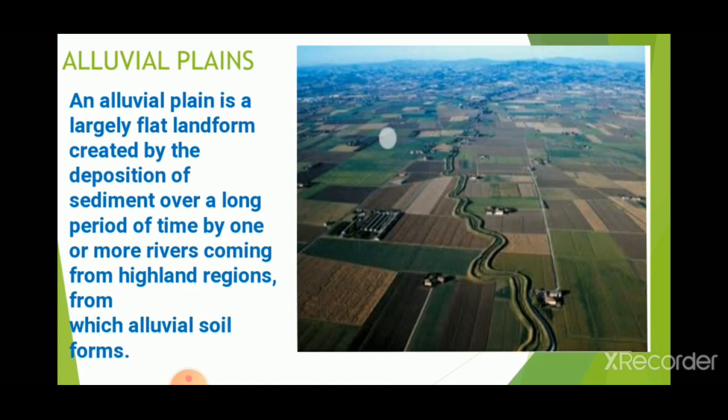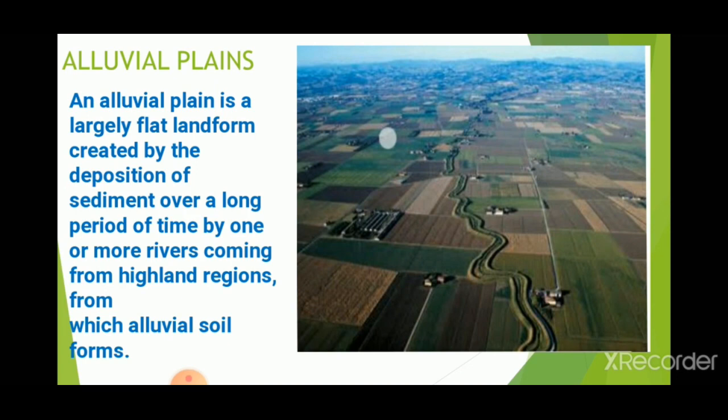The next one is the most fertile plain, that is the alluvial plain. An alluvial plain is a largely flat lowland created by the deposition of sediments over a long period of time by one or more rivers coming from a highland region, from which alluvial soil forms. So alluvial plains are formed by the rivers.